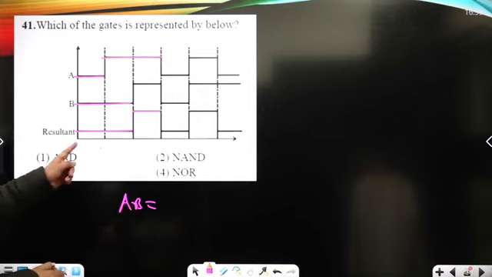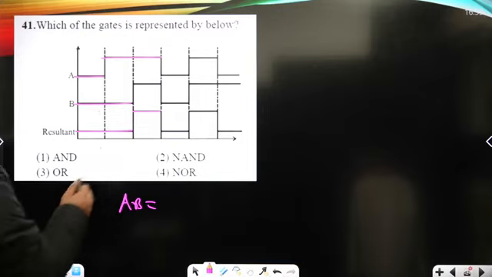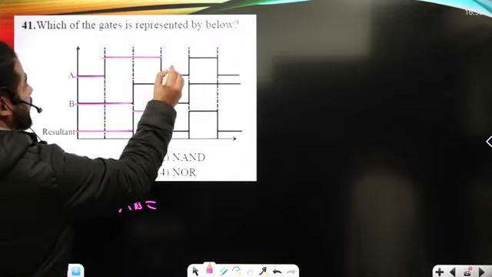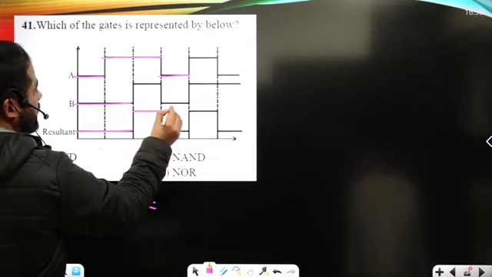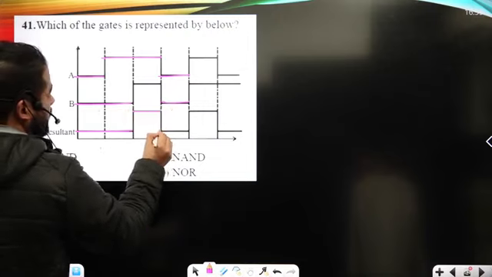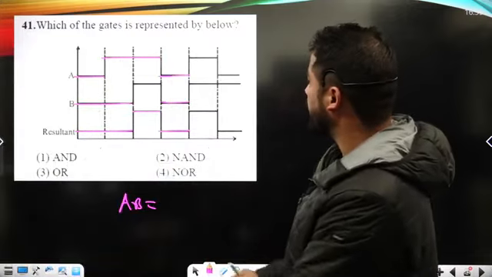And that means it follows the AND gate property so far, right? Now again input A is low and input B is again low. The result is also low. So far it follows the property of the AND gate.